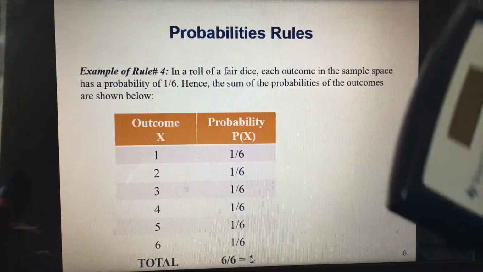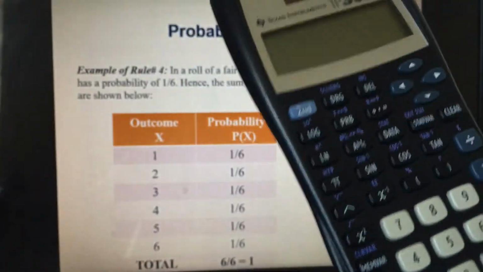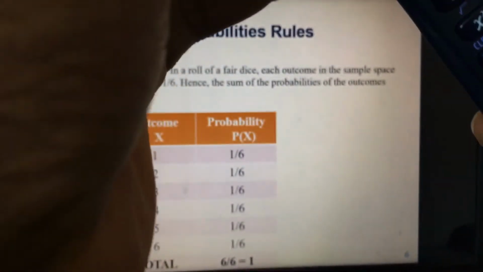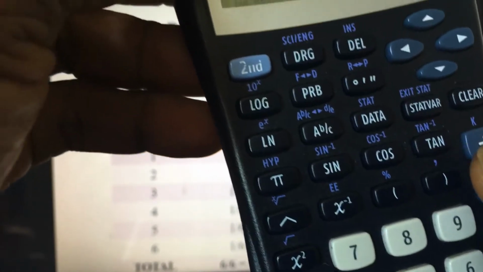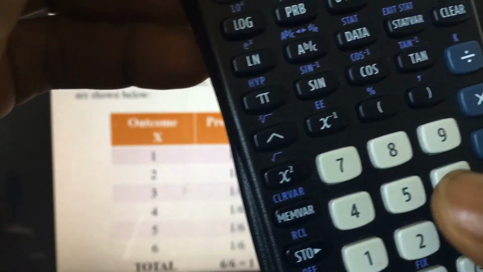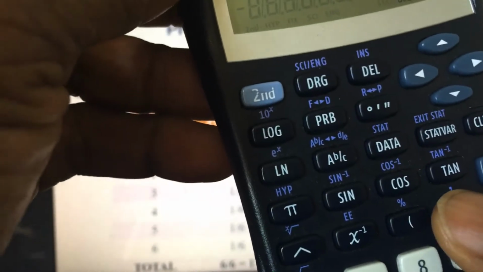You can even add them using a calculator. Normally I try to use parentheses. I put the first parenthesis, 1 divided by 6, and I close the parenthesis.